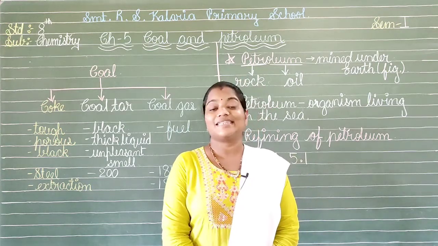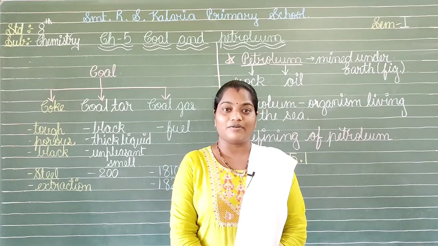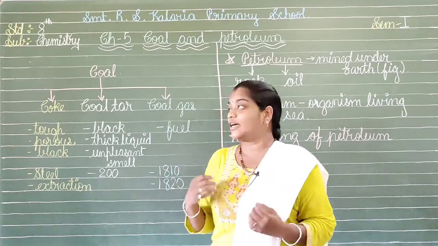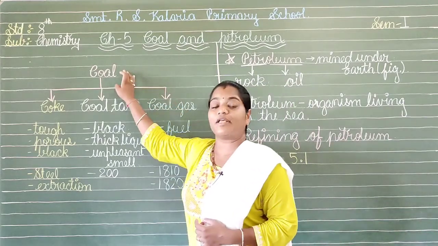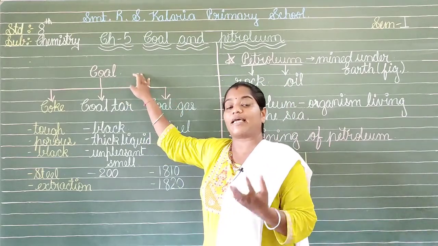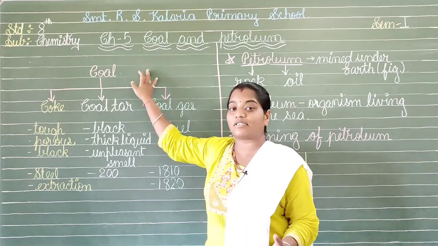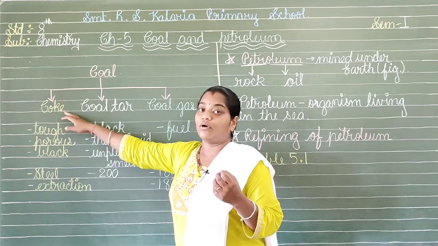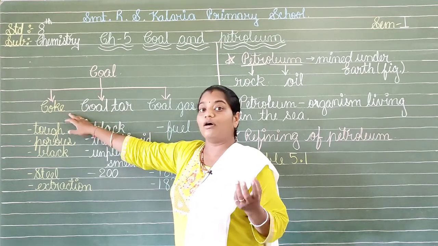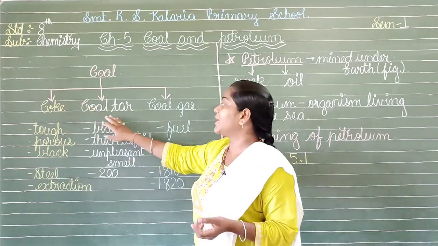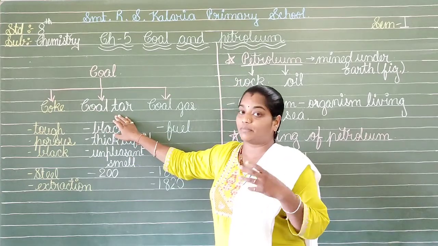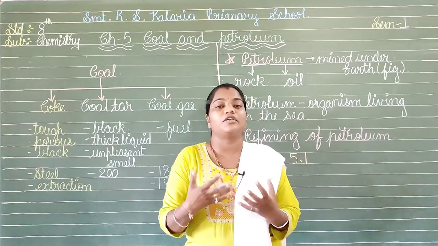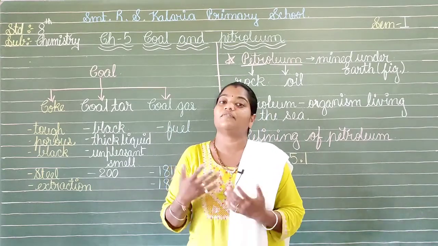Now, after looking at this activity, let us find out what are the things that we can obtain from this coal. Here, coal can be refined, or we can say chemically processed, to get the first product, that is known as coke. While we are taking out the coke, what will we be getting? Yes, we will be getting coal tar also, and as a byproduct we will be getting coal gas also. Now, what are these three things and what are their uses in our life?